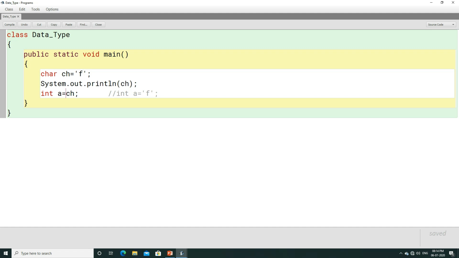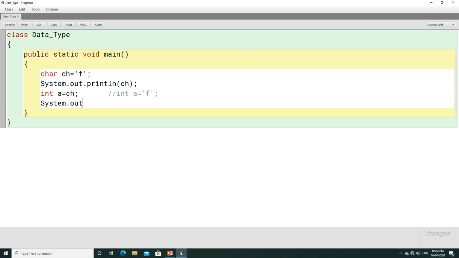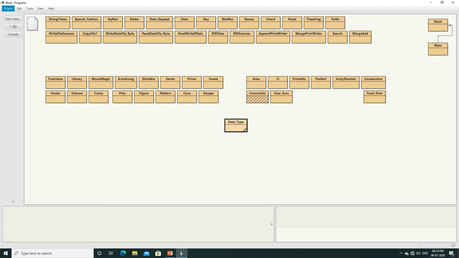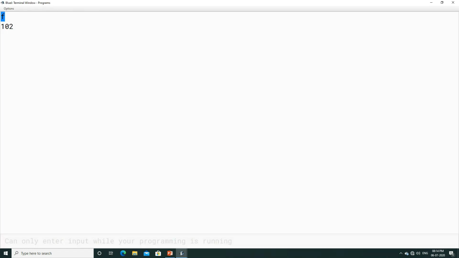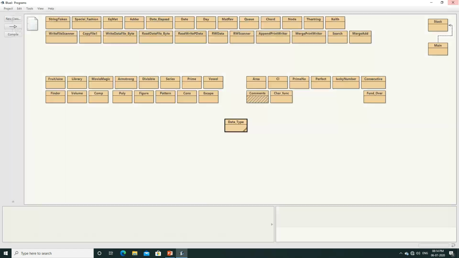Now let us compile this program and print it. Here I am compiling the program. Look at this very carefully, this is very important. When we execute this, you can see it is printing f and 102. Why is it printing 102? Because the ASCII value of f is 102, or the integer value of f is 102.